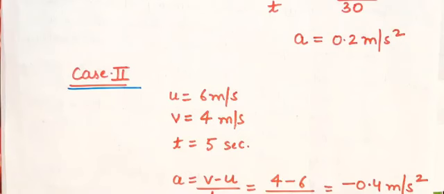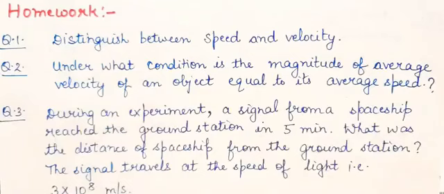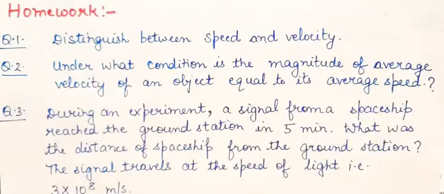Okay, so this ends today's lecture. Now, what is your homework? You can write down your homework. Question number 1, distinguish between speed and velocity. Question number 2, under what condition is the magnitude of average velocity equal to its average speed? Question number 3, during an experiment, a signal from a spaceship reached the ground station in 5 minutes. What was the distance of the spaceship from the ground station?